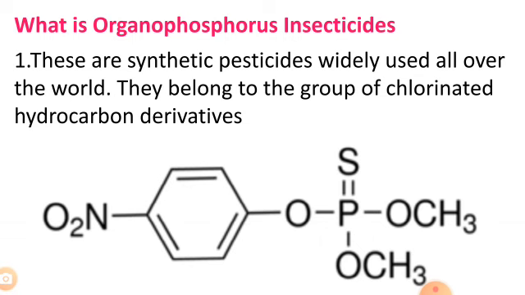Most of the organophosphorus insecticides are powerful contact and stomach poisons, and some have a fumigant action. So in this structure we can see an organophosphorus insecticide. It is parathion. These are synthetic pesticides widely used all over the world. They belong to the group of chlorinated hydrocarbon derivatives.